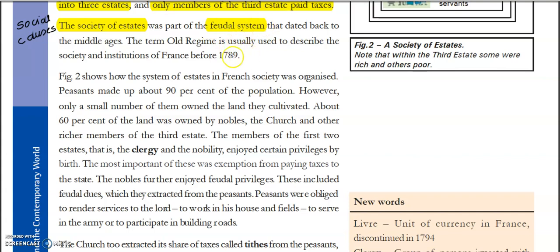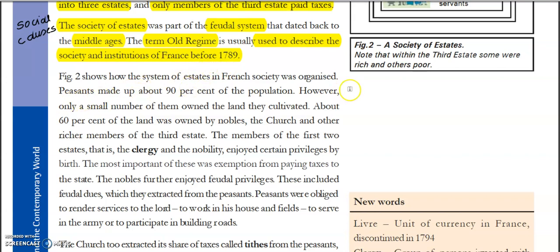See, feudalism, it's a system that existed in the Middle Ages, right? So even French society at that time, that is before 1789, had this feudal system, and this was dated back to the Middle Ages, means it had been going on since then. And they use this term old regime. It is usually used to describe the society and institutions of France before 1789. So the whole system before 1789 was going on in the old regime.